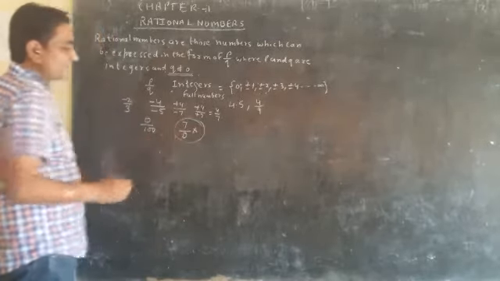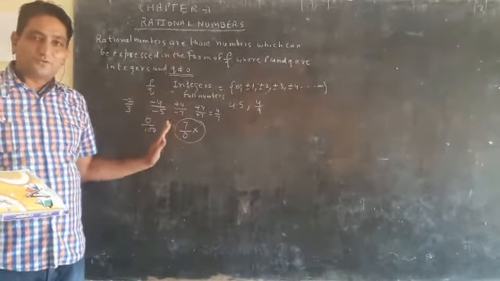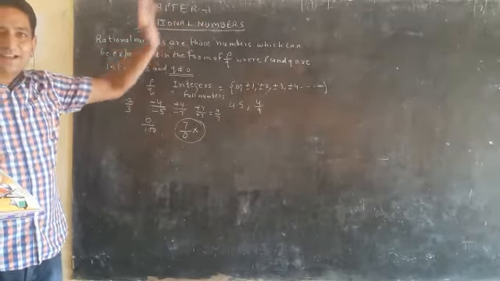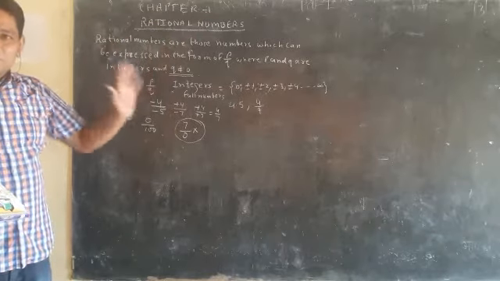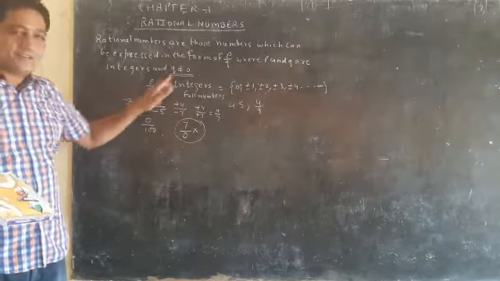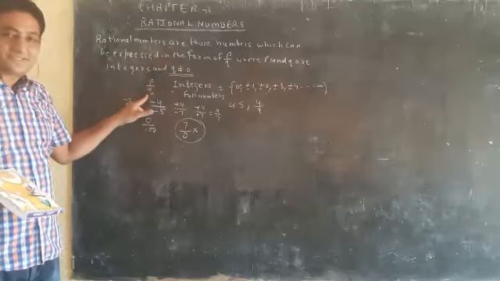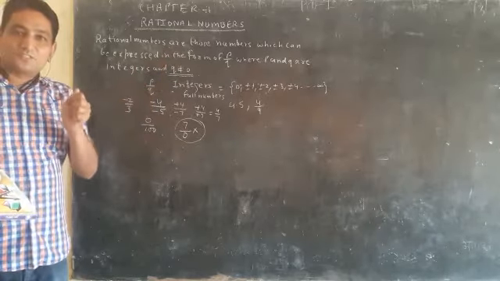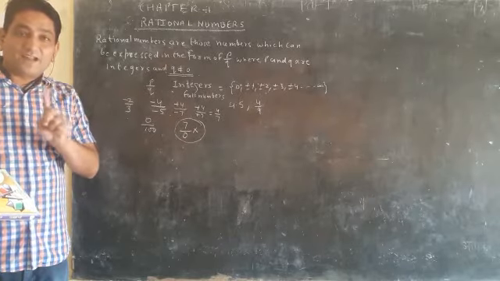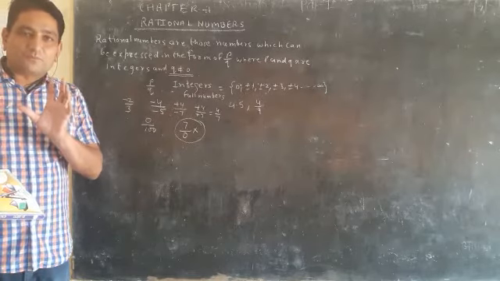If the denominator of the rational number is 0, that will not be a rational number. So I think you have understood what rational numbers are. Again I am explaining: rational numbers are those numbers which can be expressed in the form of P upon Q, where P and Q are integers and Q is not equal to 0. Integers means we take positive and negative numbers and 0. We can take P as 0, but we can't take Q as 0. That we have to keep in our mind.